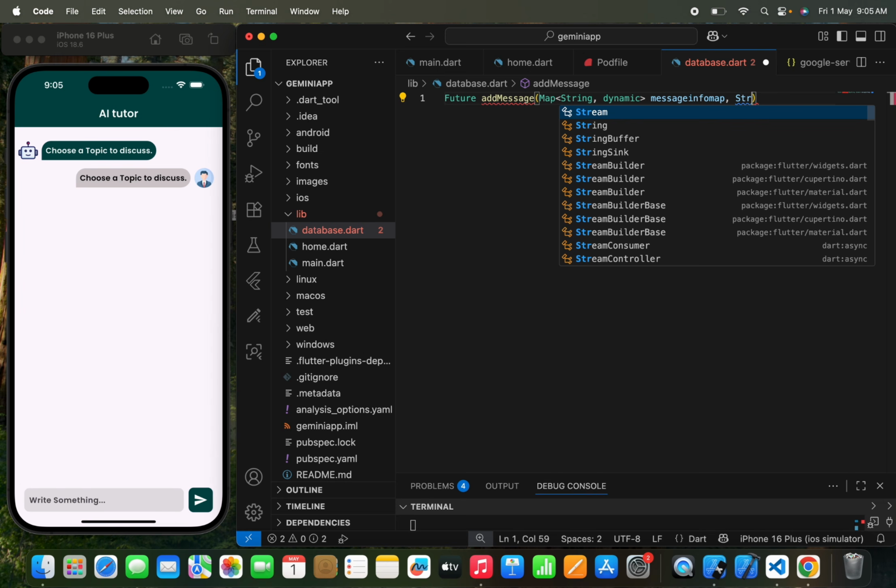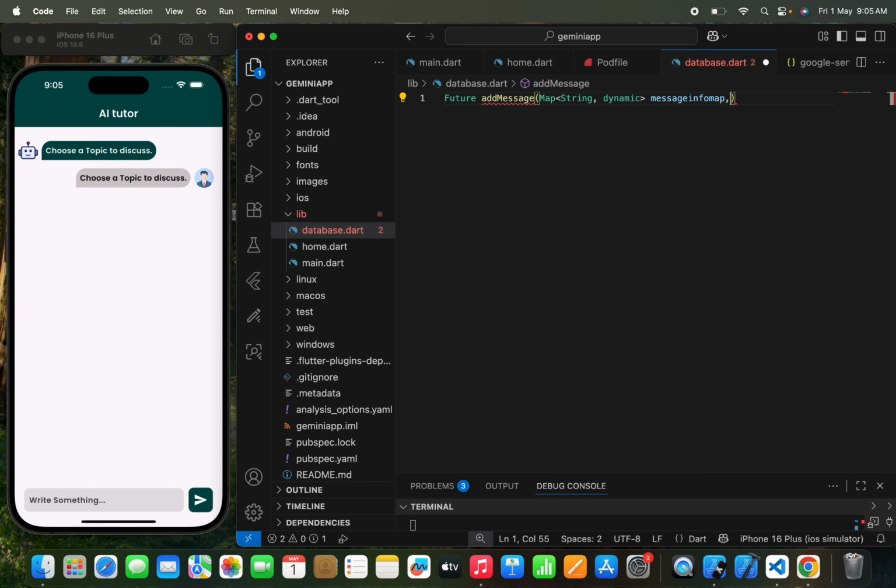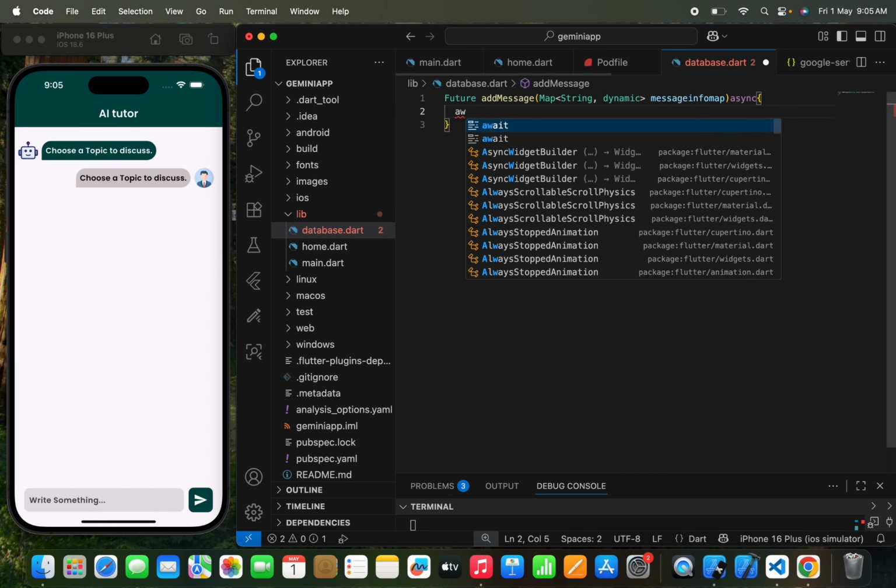Let's use a String id, or I think the string id is not needed over here. The id is something like this: if you want to upload data to the Cloud Firestore, there is a collection, there is a database, there is a field. These are the things you need to understand while uploading data to Cloud Firestore, right? So let's first write async and await.